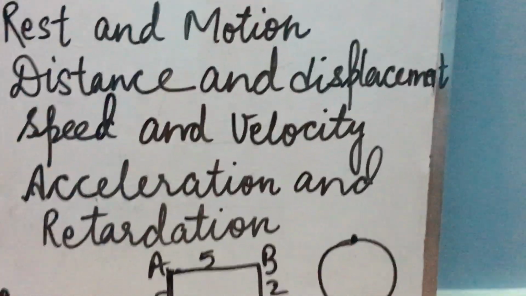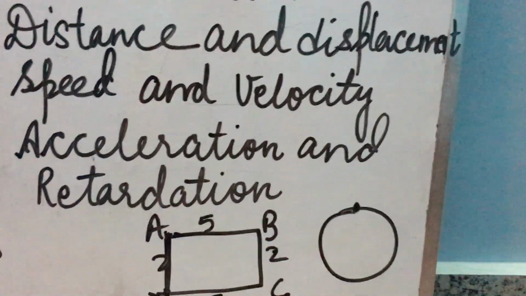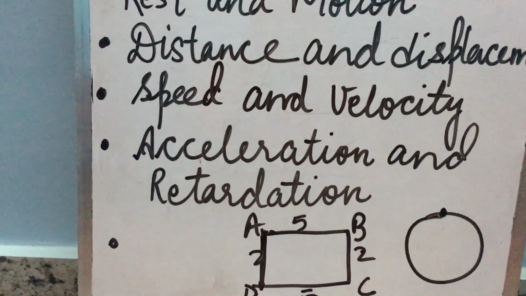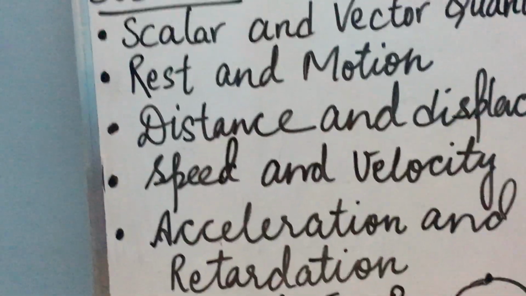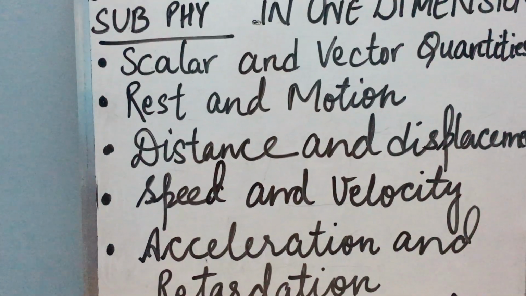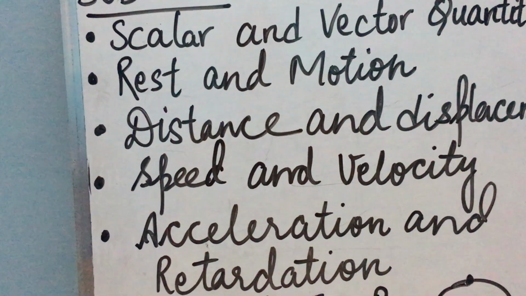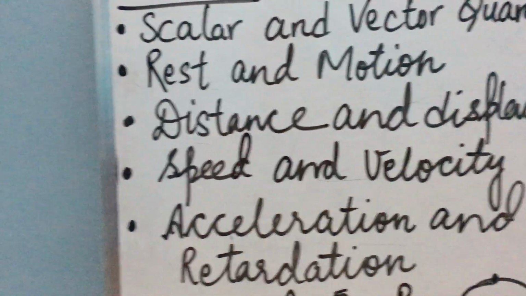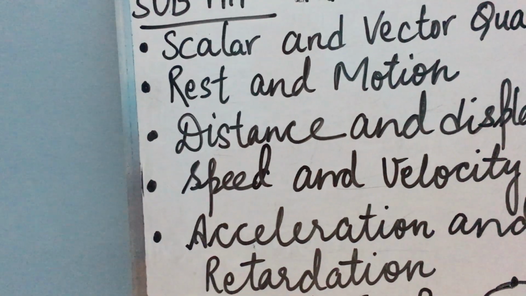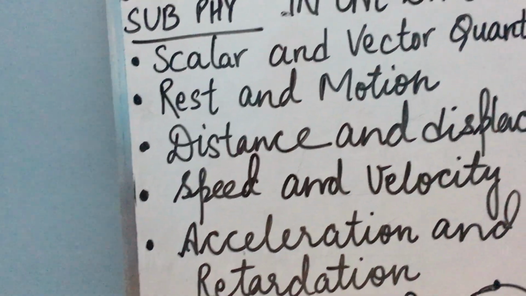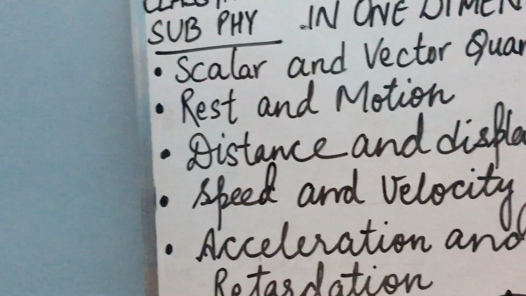Okay, so this is the difference between distance and displacement. Now the next topic is speed and velocity. What is speed and velocity? The speed of a body is the rate of change of distance with time. We know the formula of speed: distance upon time. So the rate of change of distance with time is known as the speed, and its unit is meter per second.